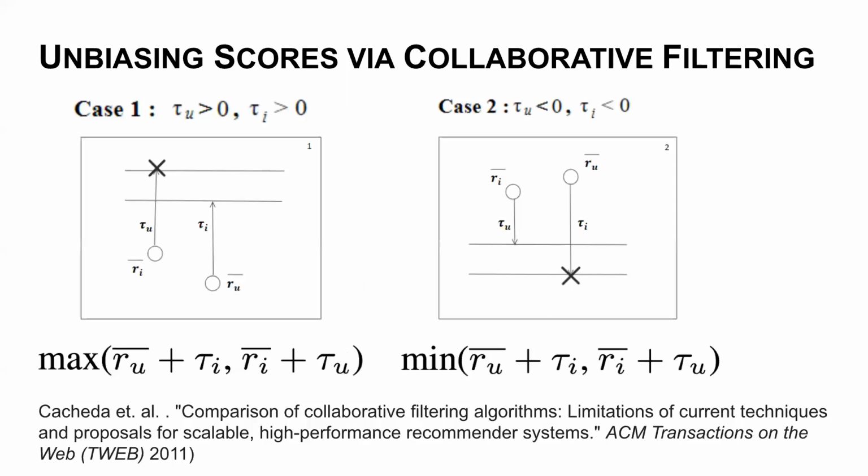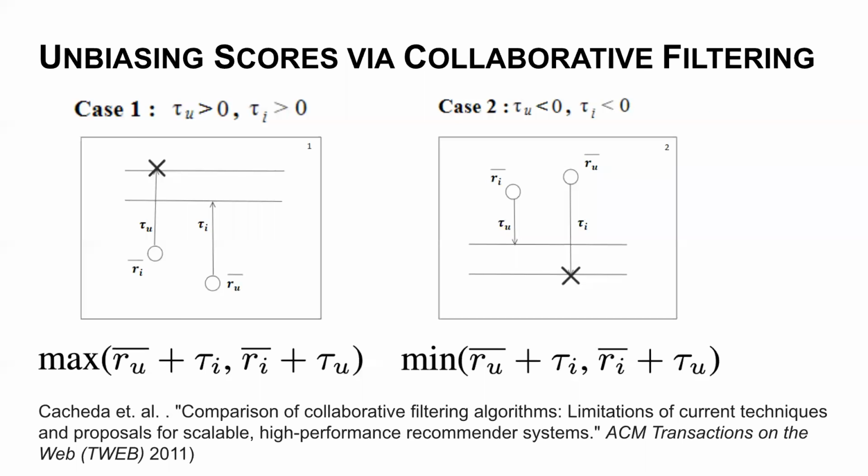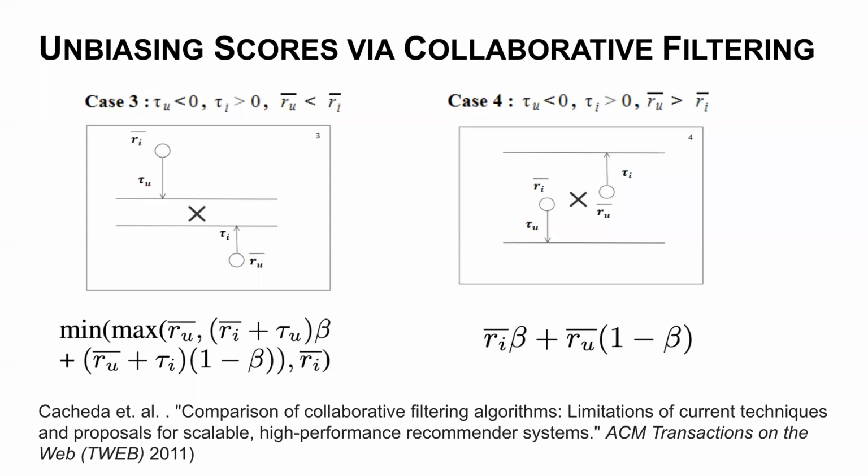Now, using this mean and tendency, we can have 6 cases which can unbias the scores. This is by Kachale et al., who say there are 6 possible cases in which you can summarize and get the estimated user rating. If both tendencies are positive, then you take the max of mean plus tendency of the user and item, and in contrast for other cases. Some of these cases require just one tendency, but some require both user and item tendency. You can look at the 2011 paper to get more info about how this works.